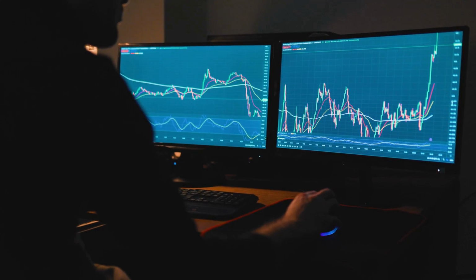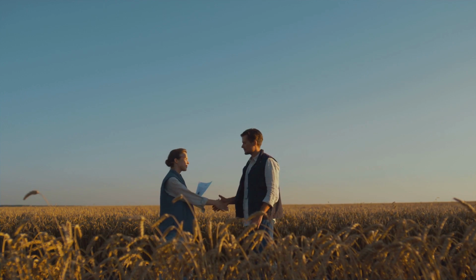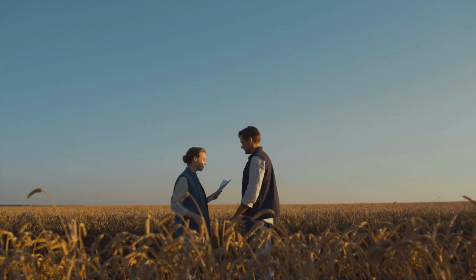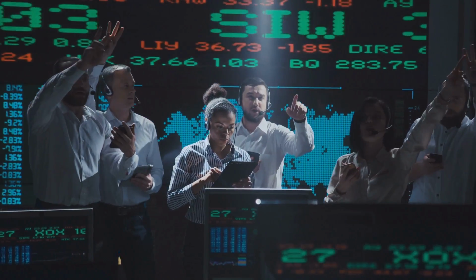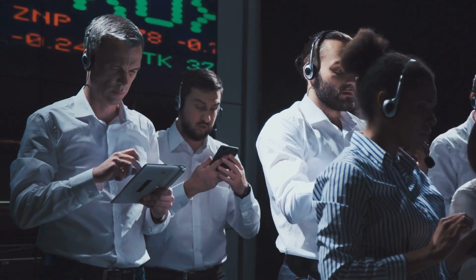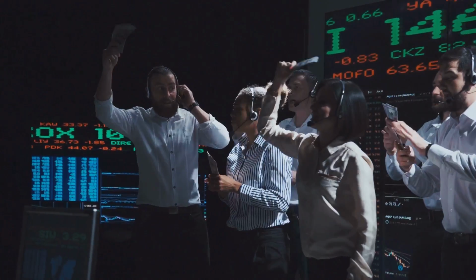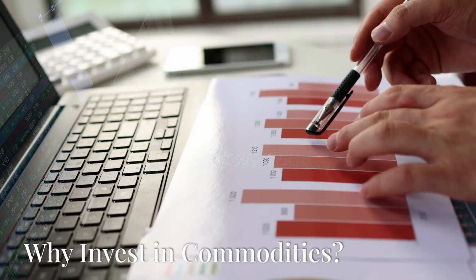There are two main types of participants in commodity markets: hedgers and speculators. Hedgers are like farmers. They use the market to protect themselves against price fluctuations. For example, a farmer might sell a futures contract for his wheat crop to guarantee a certain price, even if the market price drops. Speculators, on the other hand, are in it for the potential profits. They buy and sell contracts based on their predictions of future price movements. They're like the gamblers of the commodity market, willing to take on more risk for the chance of a bigger reward.